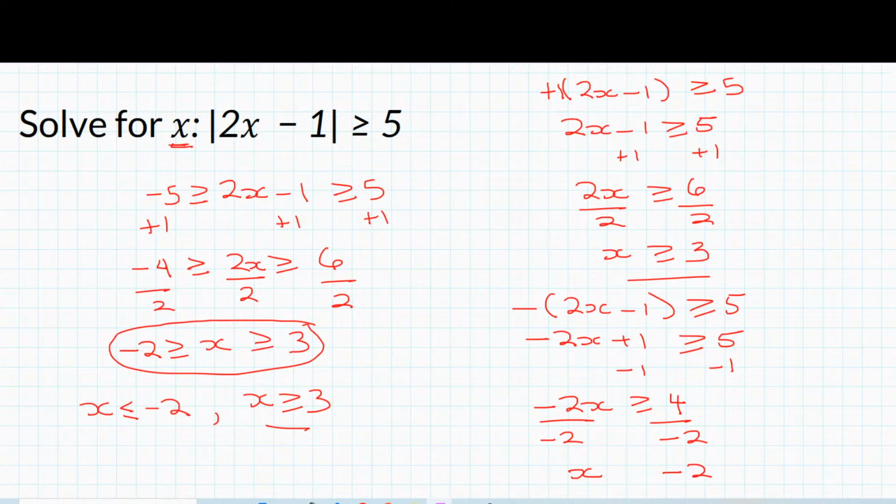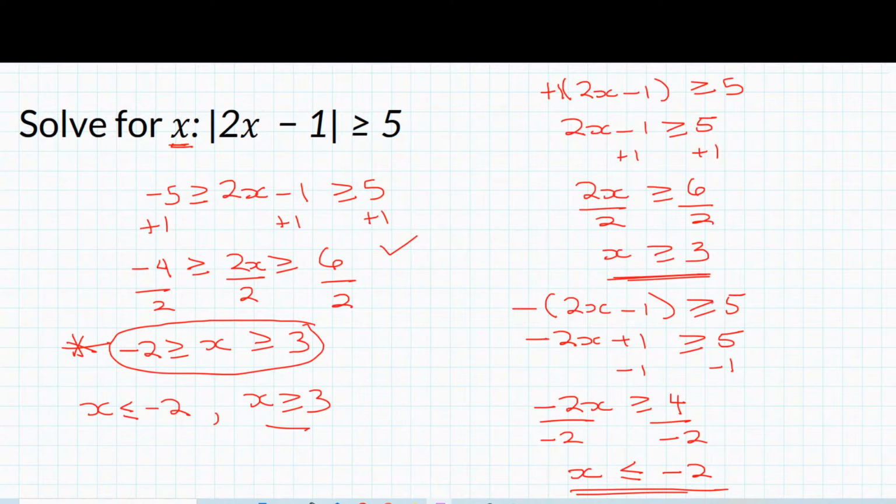Whenever you are dividing or multiplying by a negative number, you have to flip the inequality symbol, and you're going to have less than or equal to -2. So you can see that here we get to the same answers. The only thing that could be challenging for students is this interpretation. Once you can handle this interpretation, you can see that this is a quicker method to use. This one takes a little bit more time, but you don't have to worry about any interpretation at the end.